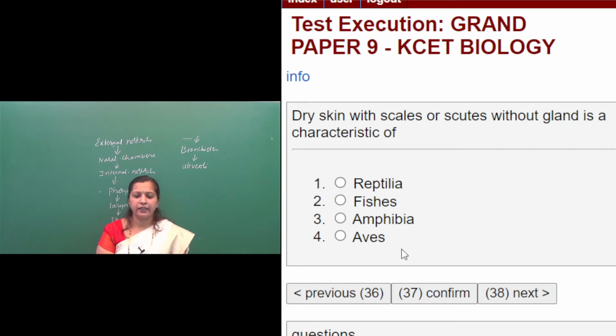Dry skin with scales or scutes without gland is a characteristic of: class Reptilia, class Fishes, third one class Amphibia, fourth one class Aves. Got it? So what is the correct option here? Among the given options, where can we find dry skin with scales or scutes? It is the characteristic feature of class Reptilia.